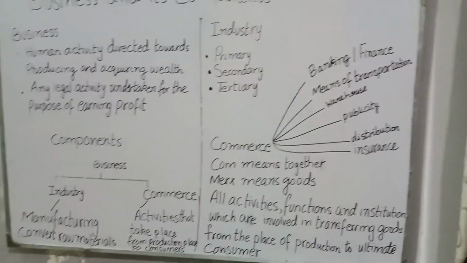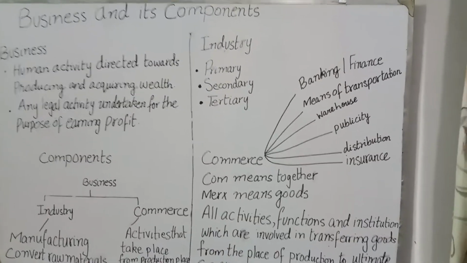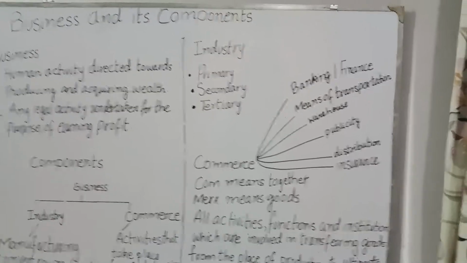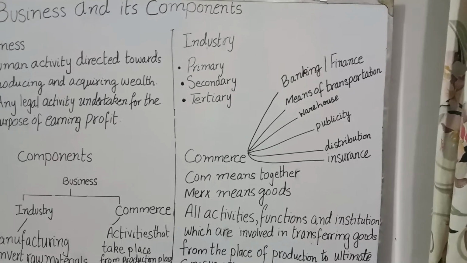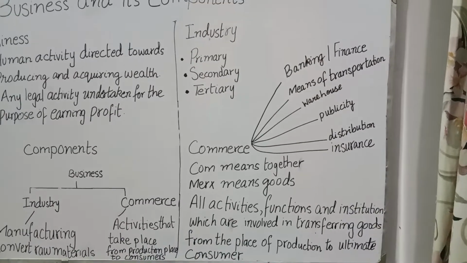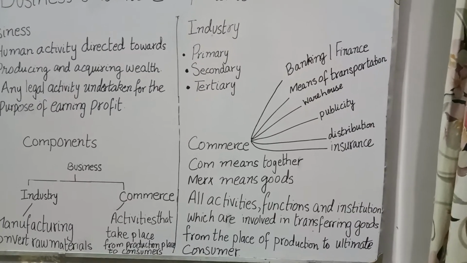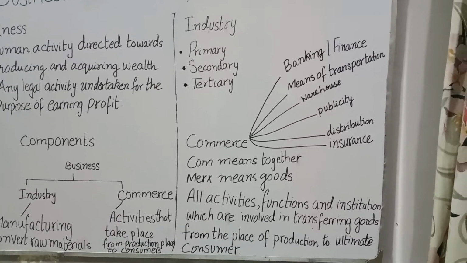So the activities, a few of them I have chalked down. The first one is banking and finance. Finance is the major backbone of any business. So we have to make the decision, either we have to self finance it or we can get the help of banks. So yes, the first important and foremost part that we need to study in commerce is the source of finance. Then means of transportation.